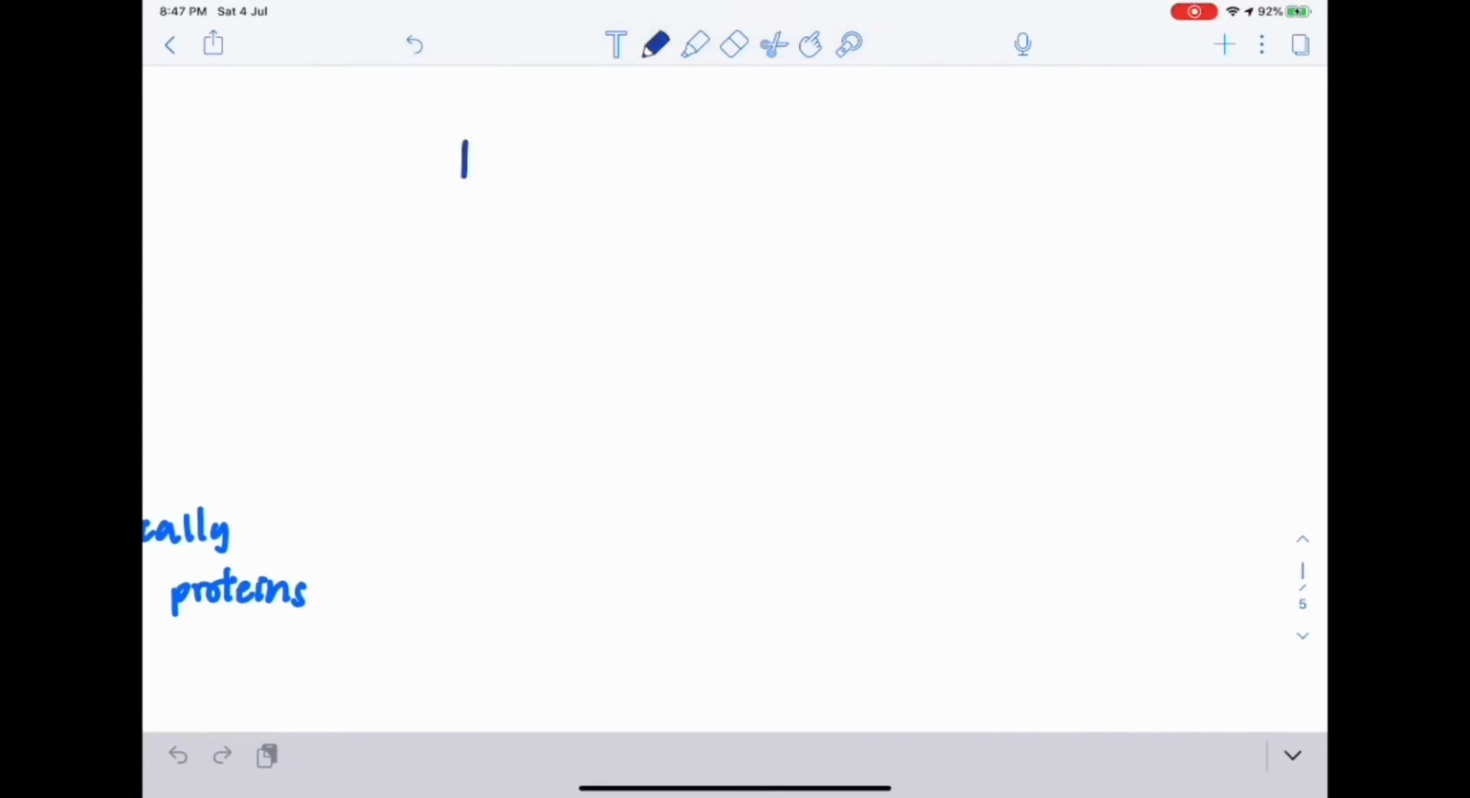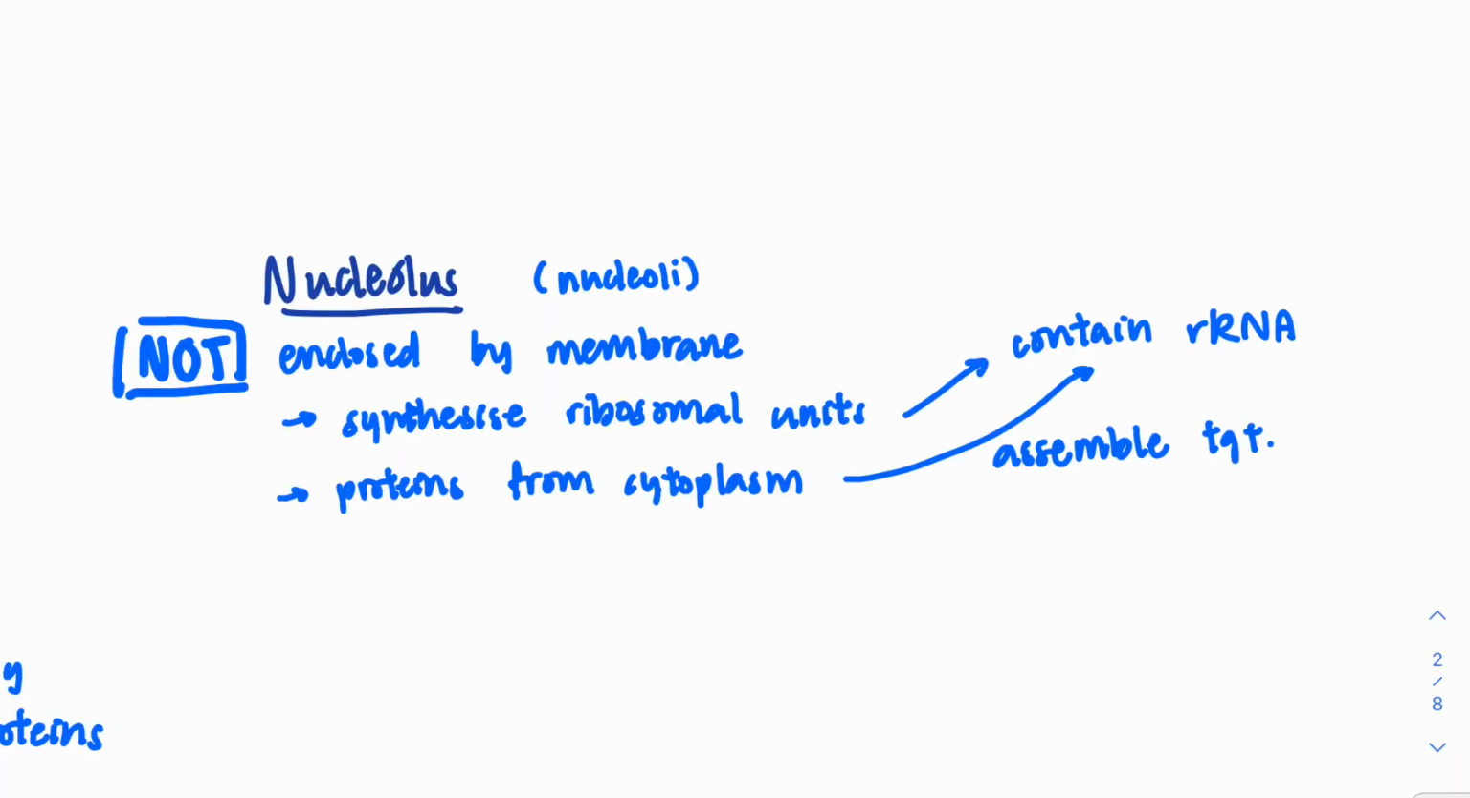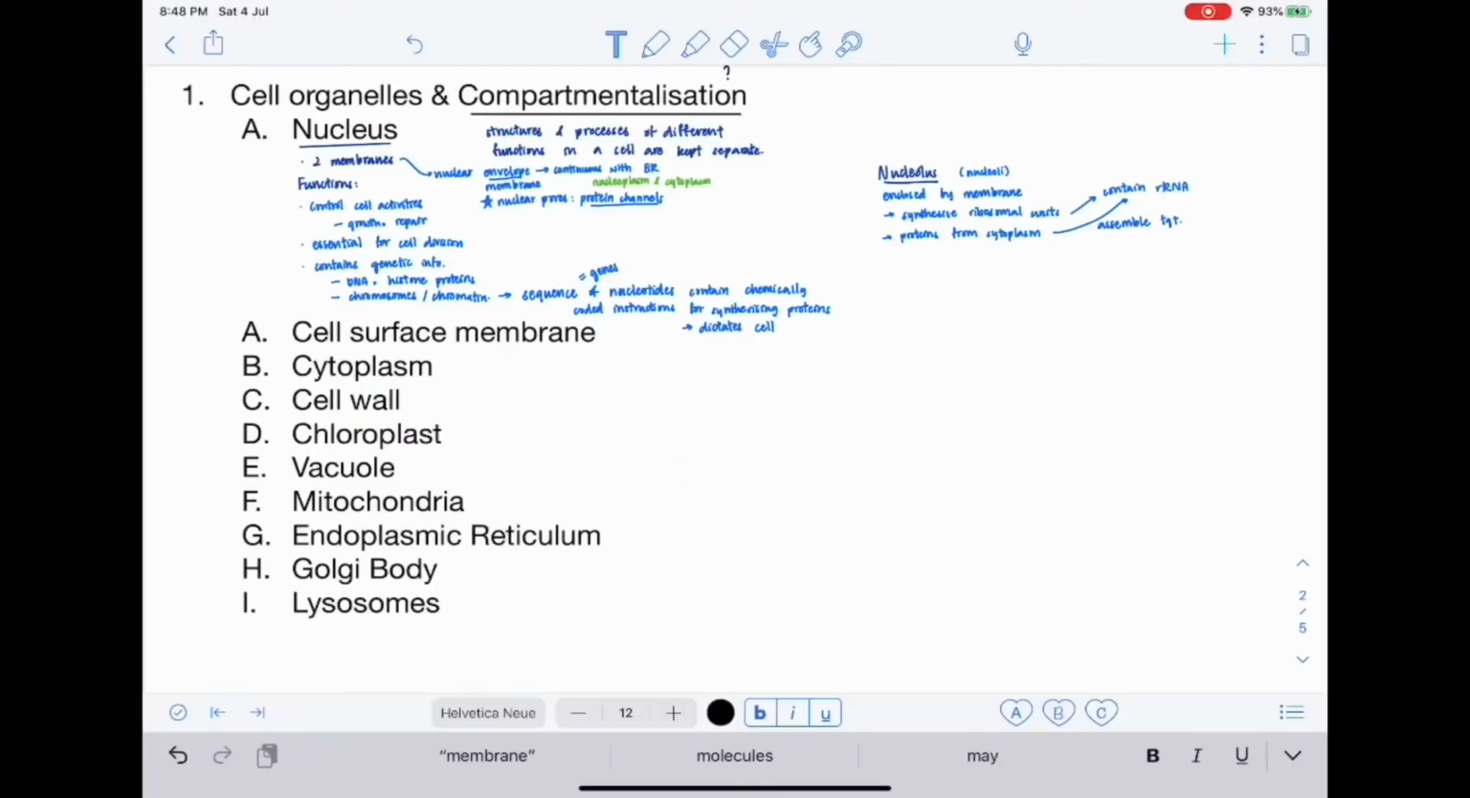Within the nucleus, there is a structure known as the nucleolus, the plural of which is nucleoli. The nucleolus is not enclosed by a membrane. It is where ribosomal subunits are synthesized. The nucleolus contains rRNA, and proteins from the cytoplasm enter the nucleolus and are assembled together with the rRNA to form ribosomal subunits, which will then form ribosomes crucial in protein synthesis.